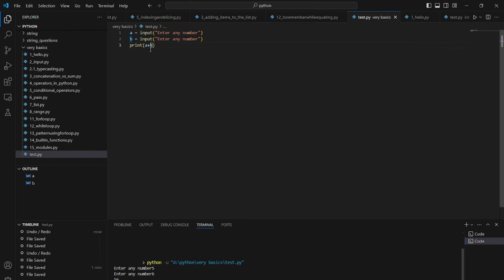I had written a plus b, and 5 plus 6 must be 11, but I got the result 56. So this is the difference.